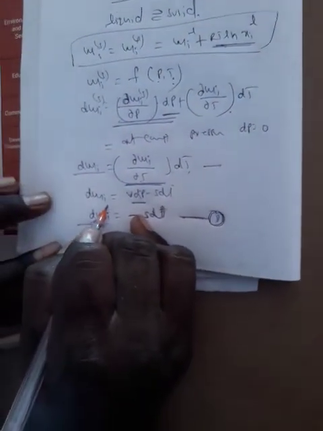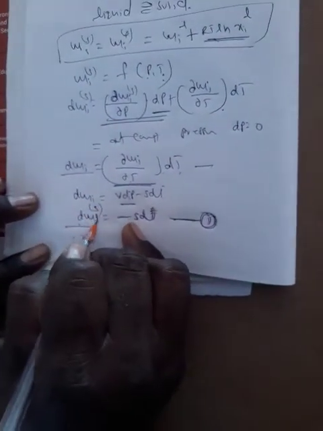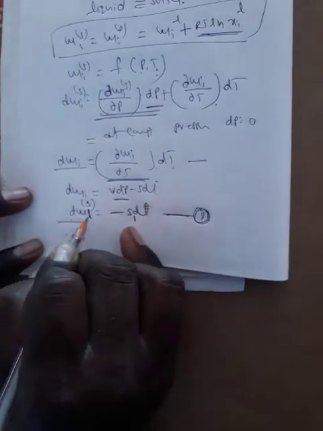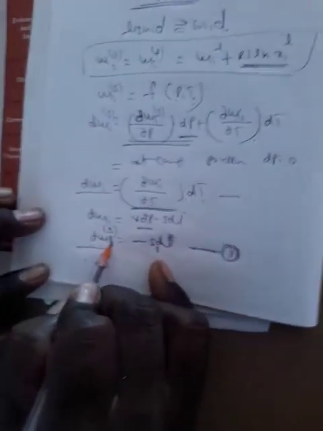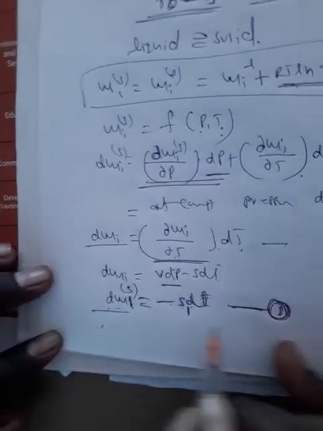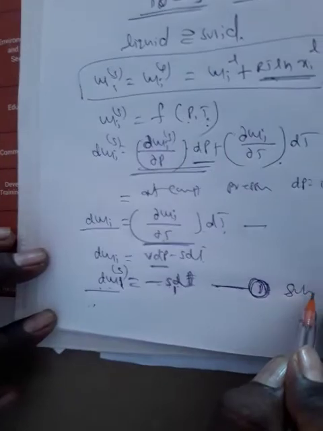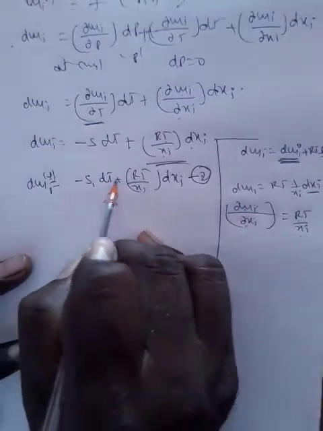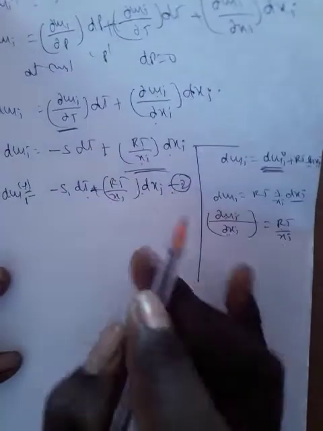This is for solid, 1 s1. In place of i we write 1, or conveniently, dμ1 solid equals minus S1 dT. This is equation number 1, for solid equilibrium changes. This is for liquid equilibrium change: minus S dT plus RT by x1 dx1, equation 2.